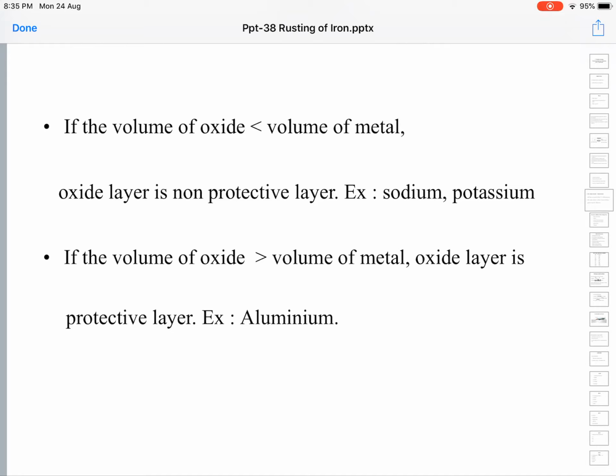It acts as a barrier, and it protects the metal. The aluminum oxide, which is formed as a result of corrosion of aluminium, prevents further corrosion of the aluminum metal. It acts as a protective layer.